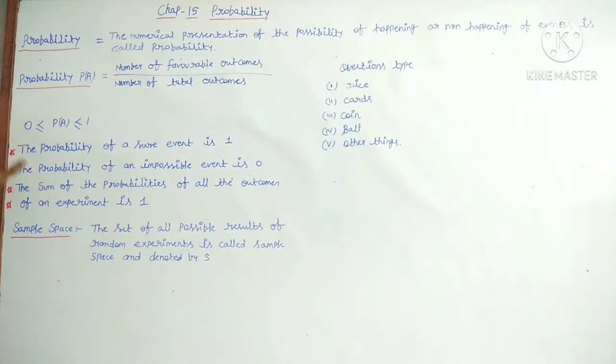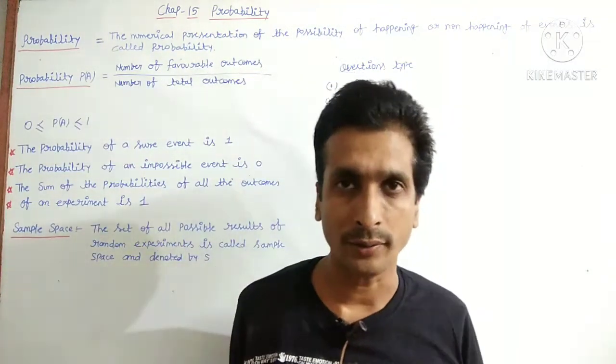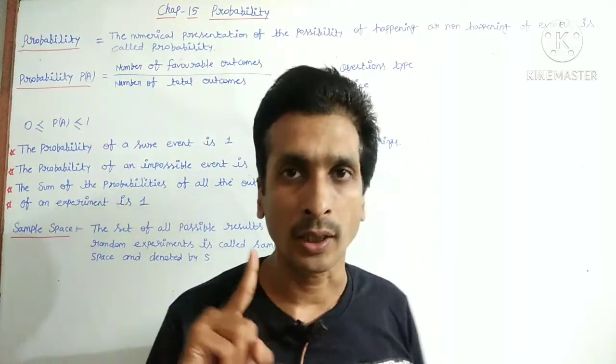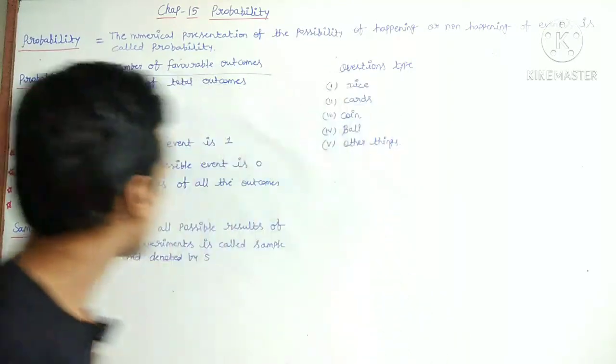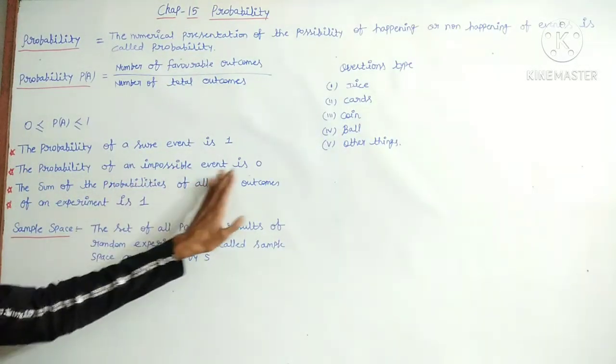Next, probability is between 0 to 1. 0 less than or equal to P(A), P(A) means probability, less than or equal to 1. Next thing, the probability of the sure event is 1. If you succeed in what you want, that is the sure event. Sure event will be 1. If you lose the chance, that is called 0. So the probability of an impossible event is 0.